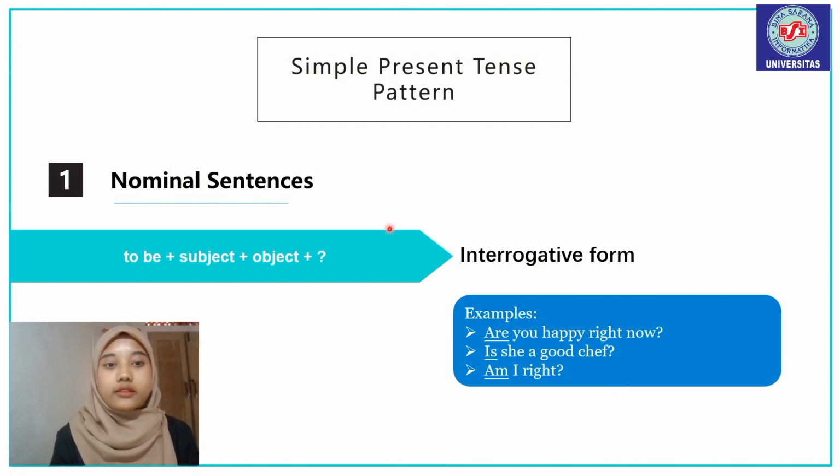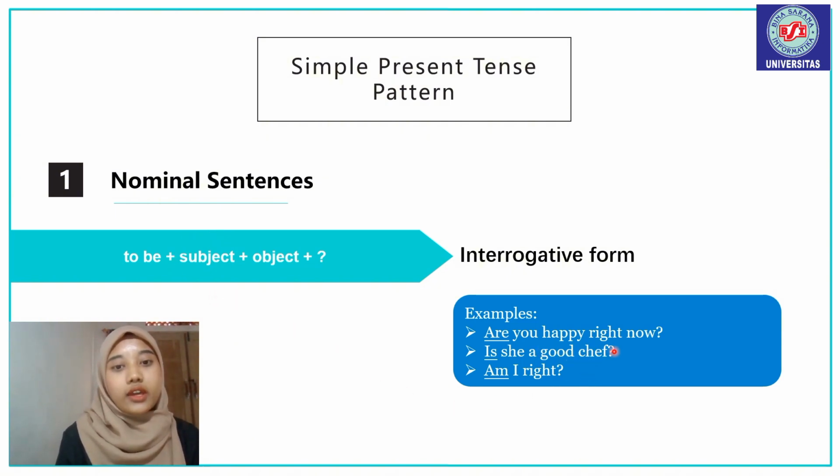Next, the interrogative form of a nominal sentence is to be plus subject plus object plus question mark. For this formula, to be is placed before the subject. Examples: Are you happy right now? Is she a good chef? Am I right?